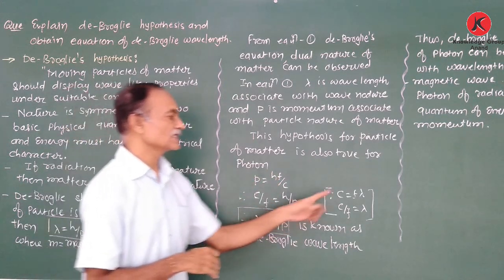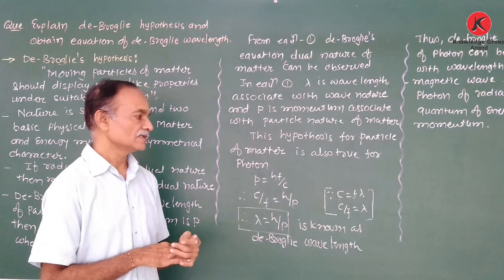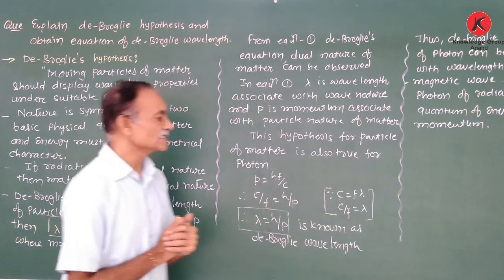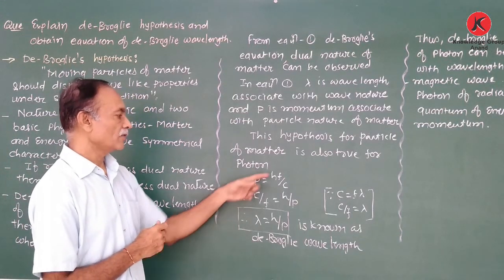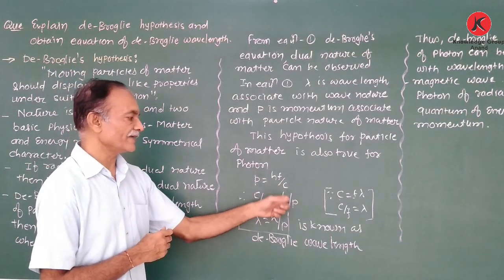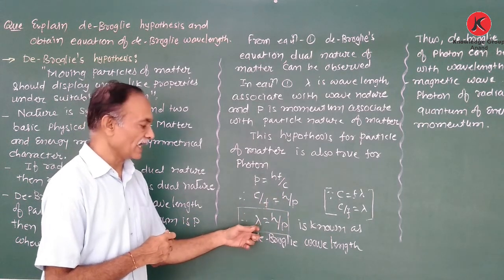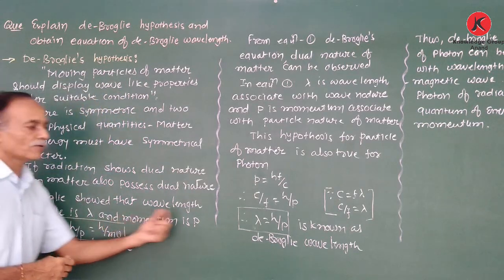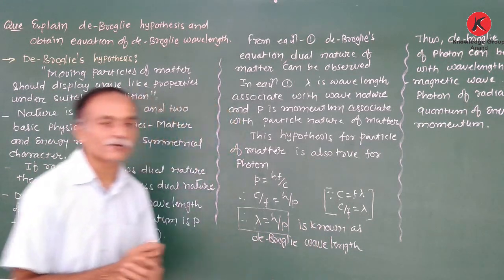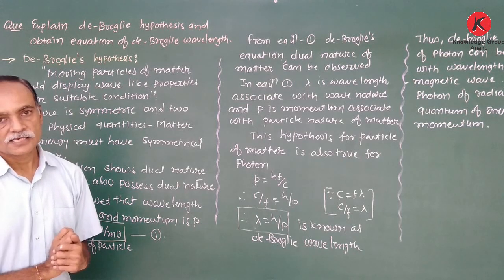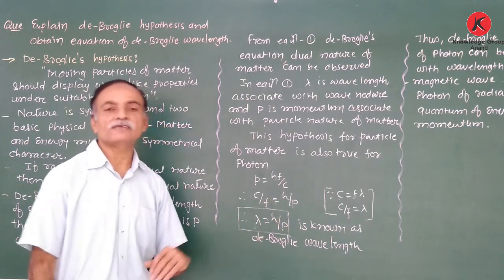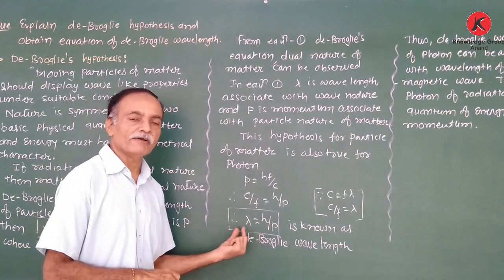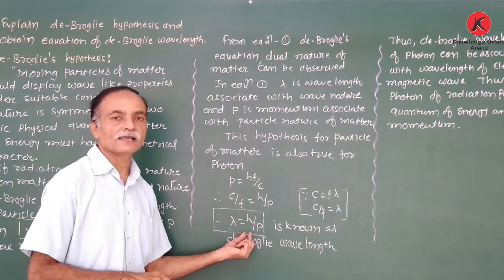Now we know that c is equal to f lambda, therefore c upon f is equal to lambda. Therefore, c upon f is equal to h upon p, so lambda is equal to h upon p. This is the same equation 1 for the photon, and it is known as de Broglie's wavelength. It is an important equation frequently used in objective type questions and also in numericals to find out the wavelength of a particle.